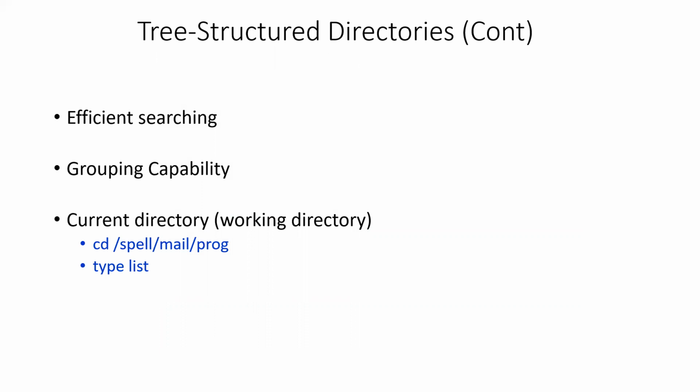So tree structured directories have a lot of advantages. Efficient searching, right? We can search on a directory, or we can go inside a subdirectory and search for a particular file. So a path will be available. We can refer to a particular file by using the logical or the physical path of a file.